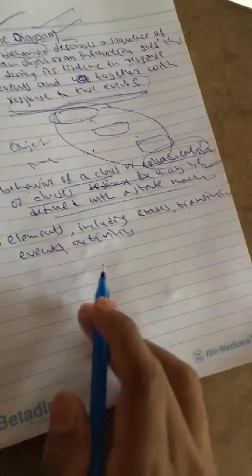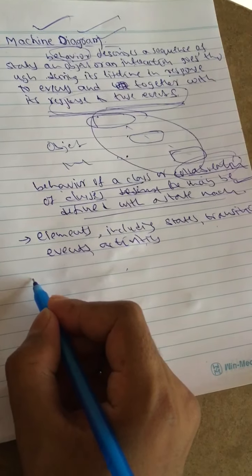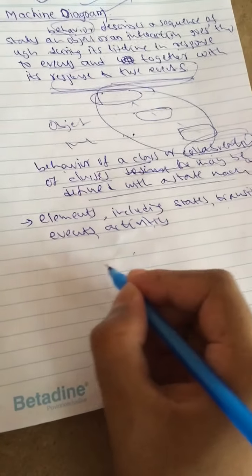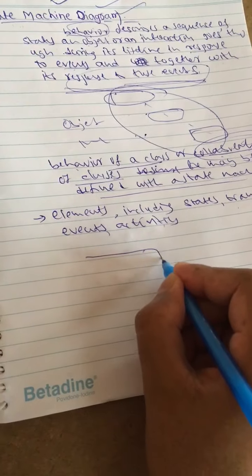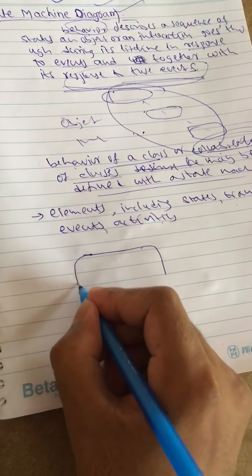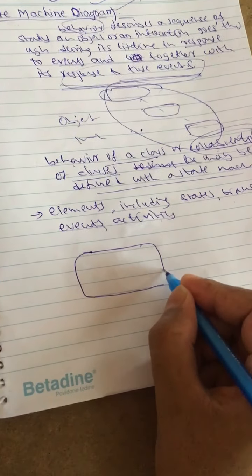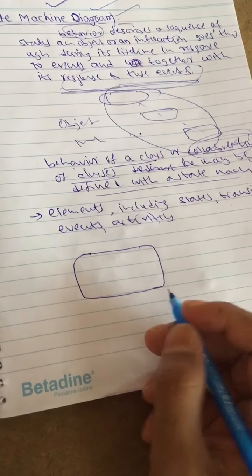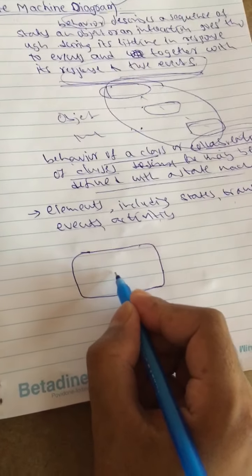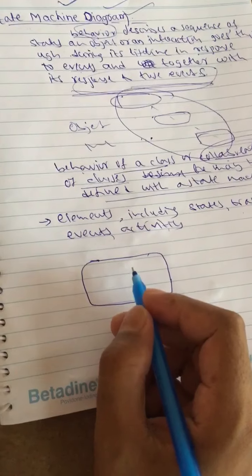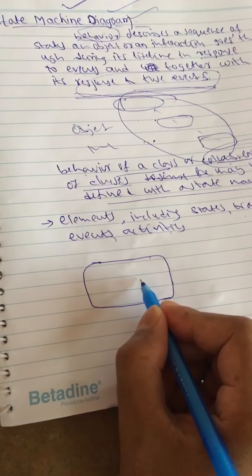Now, a state is rendered as a rounded rectangle, including its name in the middle of the rounded rectangle, including its state or substate.